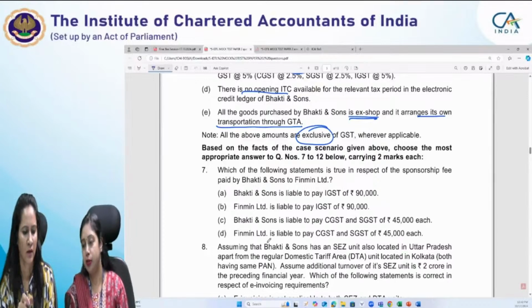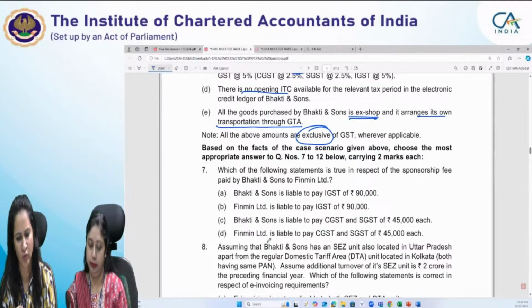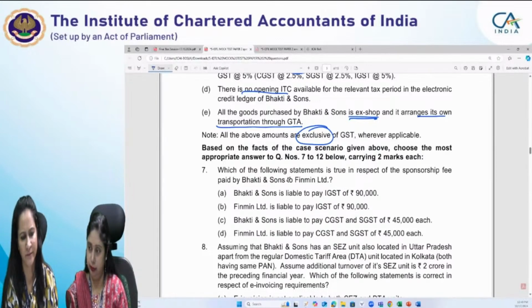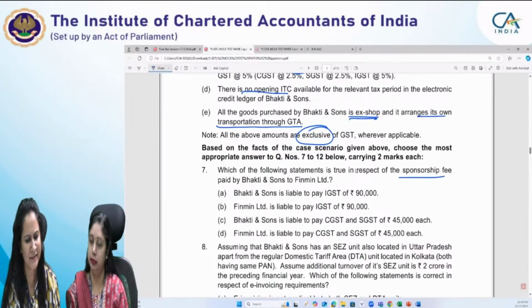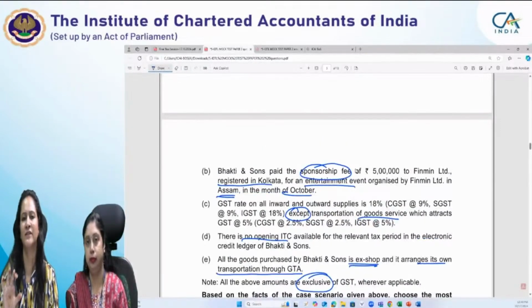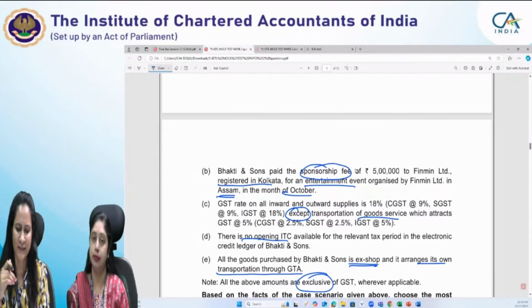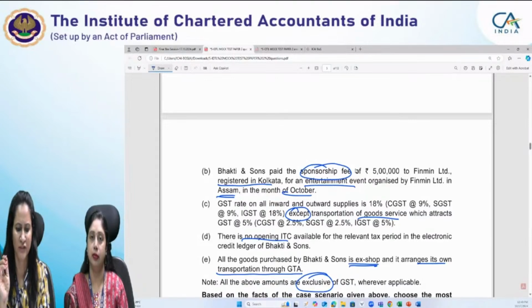So moving to question number 7: which of the following statements is true in respect of the sponsorship fee paid by Bhakti and Sons to Finmin Limited? In case of sponsorship fee service, generally the point of doubt is that we are not able to identify who is the supplier and who is the recipient, because sponsorship fee is paid for a particular event.